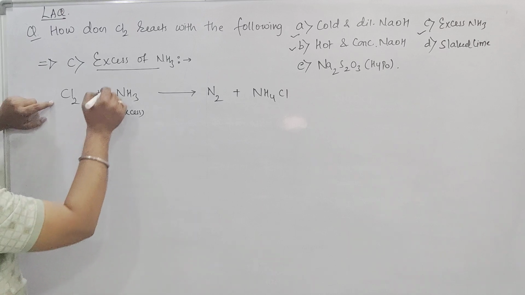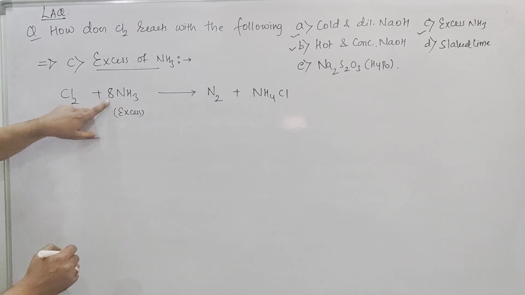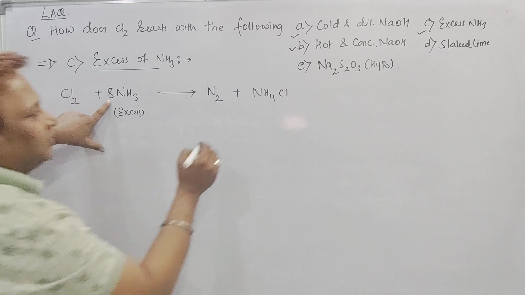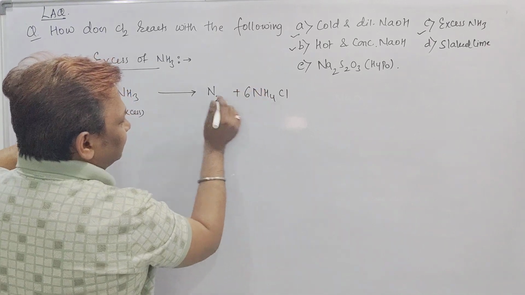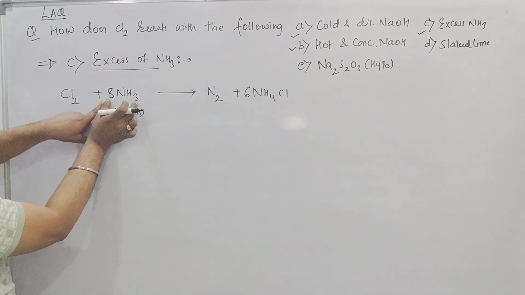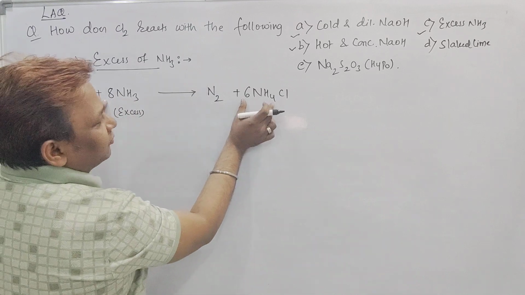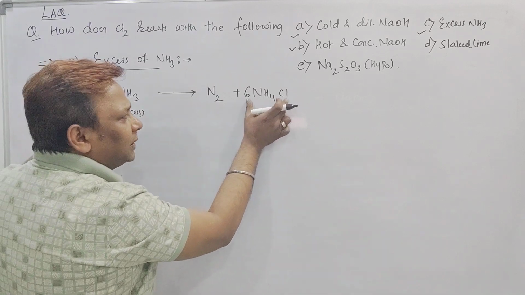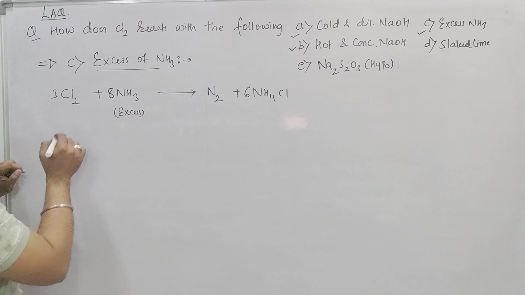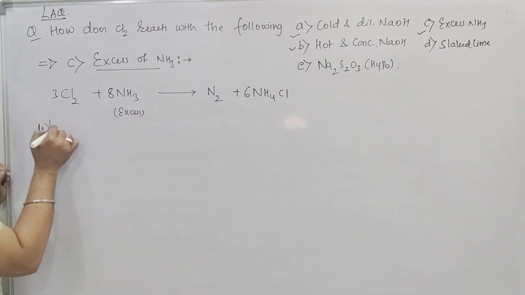If you want to balance, make it 8 moles. If nitrogen is 8 here, can we make it 6 nitrogen? 6 plus 2, 8. Hydrogen, you can see 8 into 3, 24. 6 fours are 24. Chlorine, how many? 6. Make it 3 moles here. So how to write the statement?